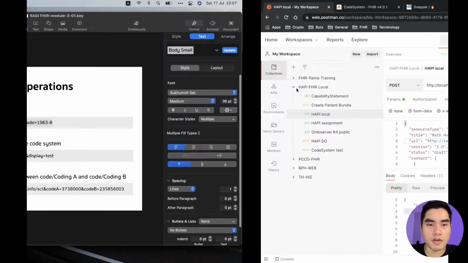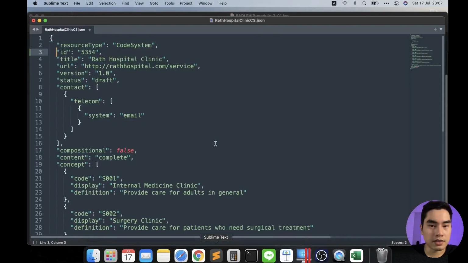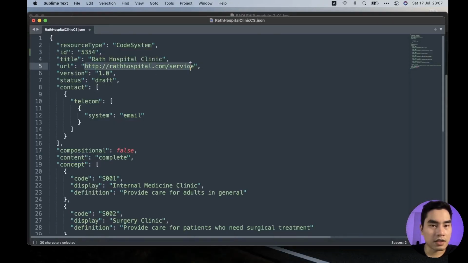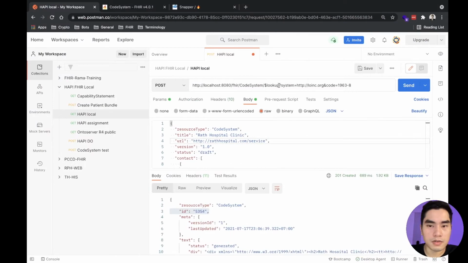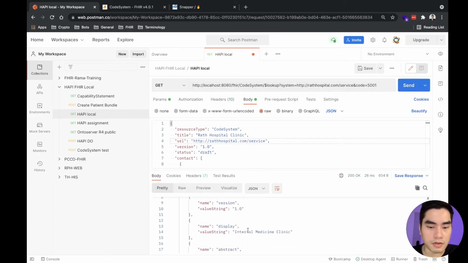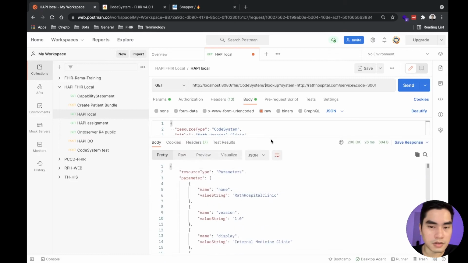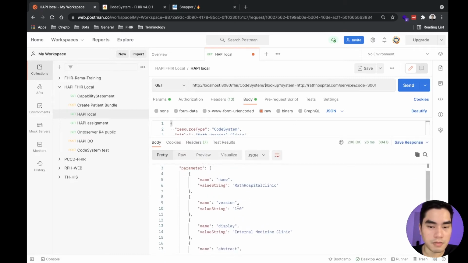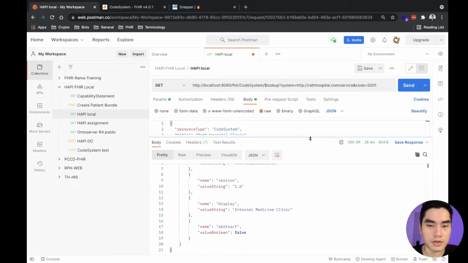And the system of our code system is the canonical URL. Put it here. And our code, let's say that we want to look up S001 and we send a GET request. Yeah, we will get information about the code, the name, the display of this code.